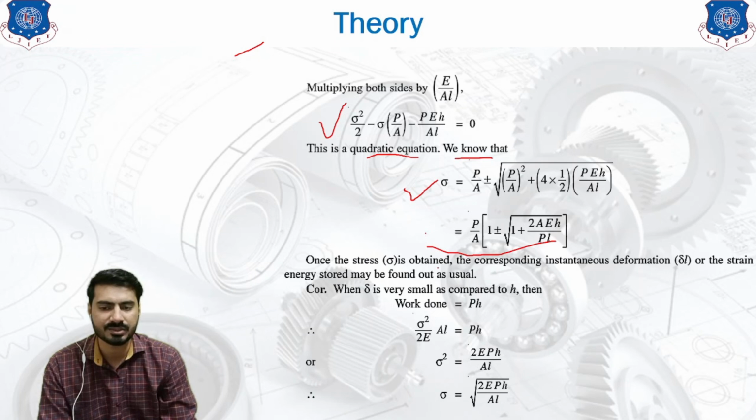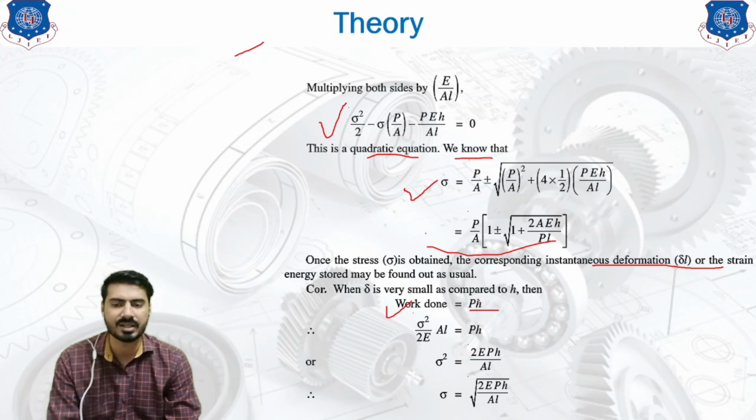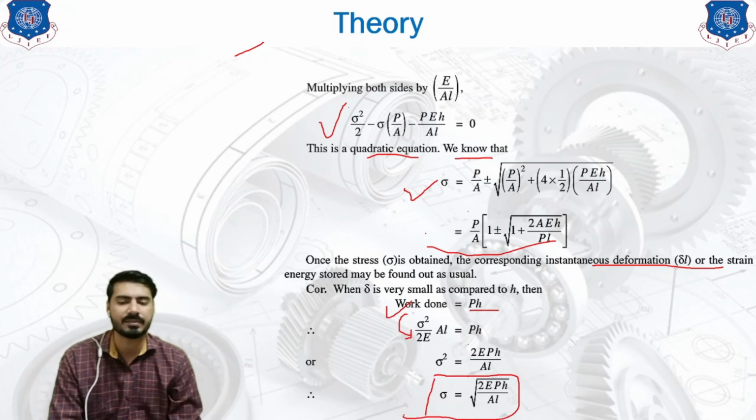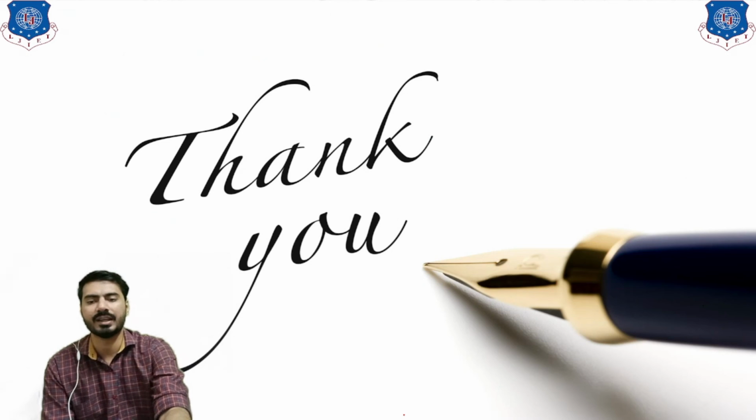But once the stress is obtained, it is not over yet. The corresponding instantaneous deformation or the strain energy may be found as usual. So the work done is nothing but P into H. Now we are considering only the height for the distance. Instead of work done we can write this particular equation, simplify it, and you will get sigma, that is the stress due to the impact loading, equal to under root 2 times EPH upon AL.